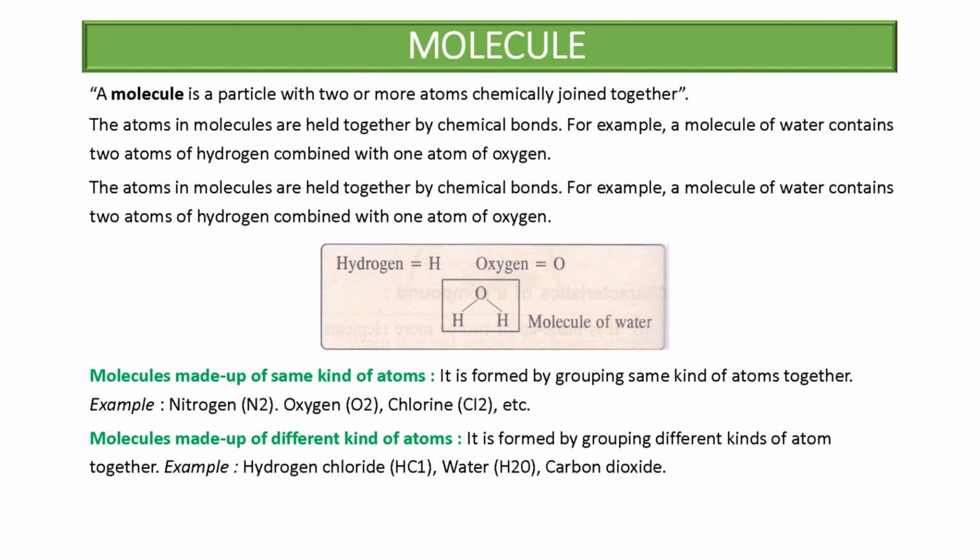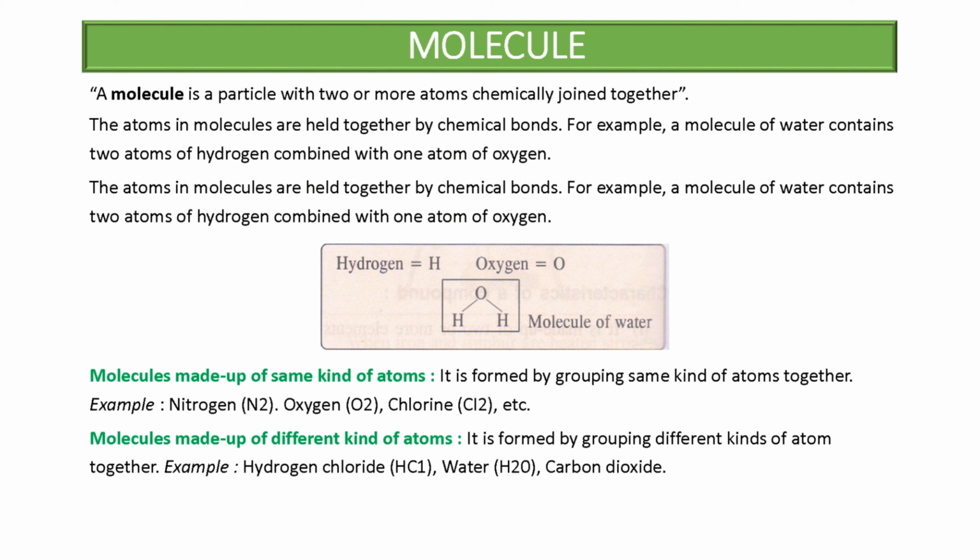Two nitrogen atoms, two oxygen atoms and two chlorine atoms, the same kind of atoms. Molecules made up of different kinds of atoms are formed by grouping different kinds of atoms together, like hydrogen chloride, HCl. You can see in this example HCl, there are different kinds of atoms, a hydrogen atom and a chlorine atom.